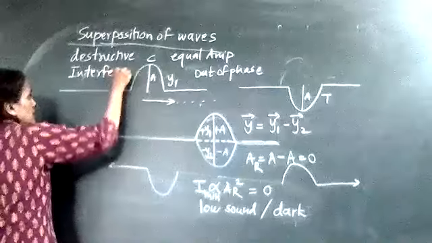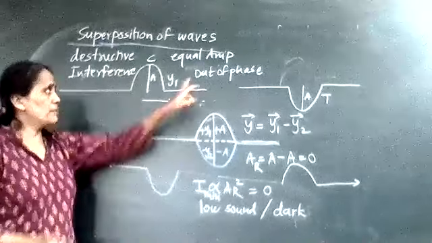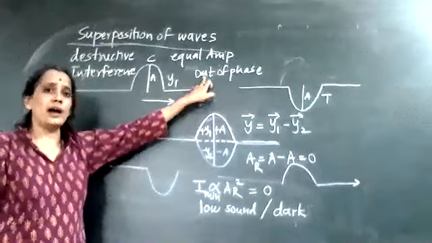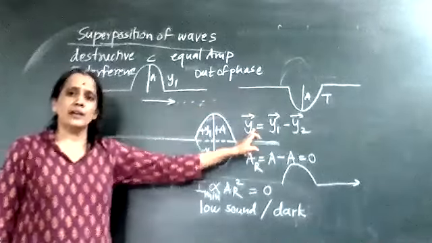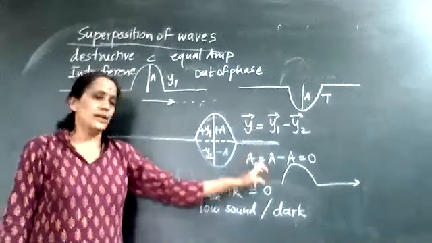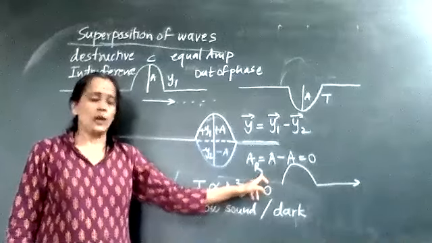So in this destructive interference, what happens? First, the two waves traveling through a medium are out of phase. Second, resultant displacement decreases. Third, resultant amplitude also decreases.